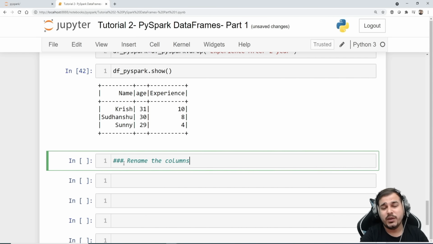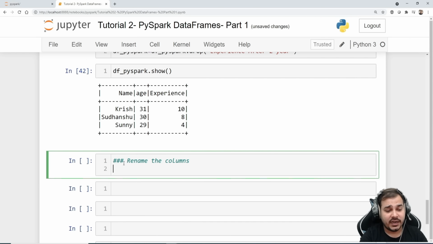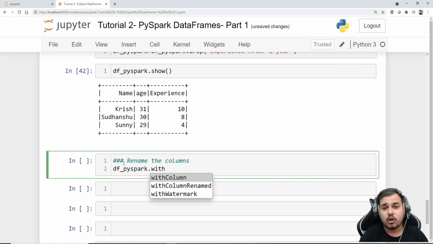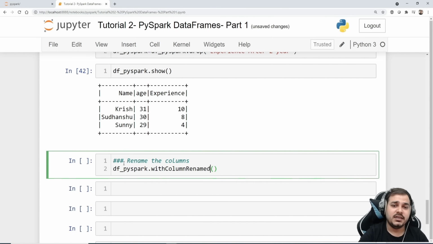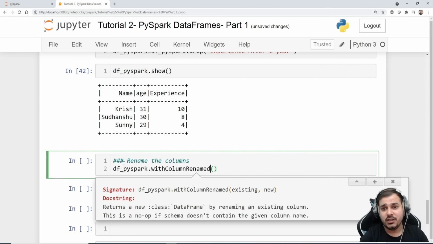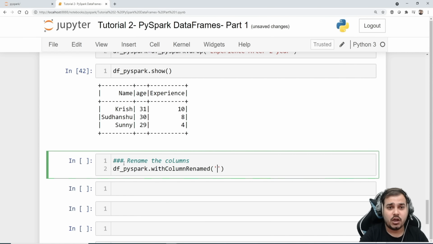So we are just doing this, guys, because you really need to be very good at data pre-processing. Okay, so I'll write dot, and there is another function which is called withColumnRenamed. Now in this you just give your existing and the new column name. Suppose I have my existing column name over here. I'll say name and I'll say new name. Okay, and just execute it.